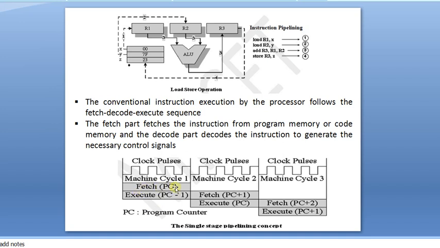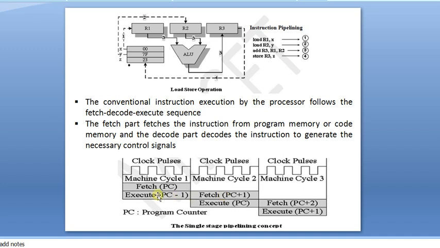The program counter is pointing to the current instruction, whereas the previous instruction, PC-1, has started decoding and executing. So during machine cycle 2, in the same time slot, overlapping of execution simultaneously, in parallel, is called pipelining.